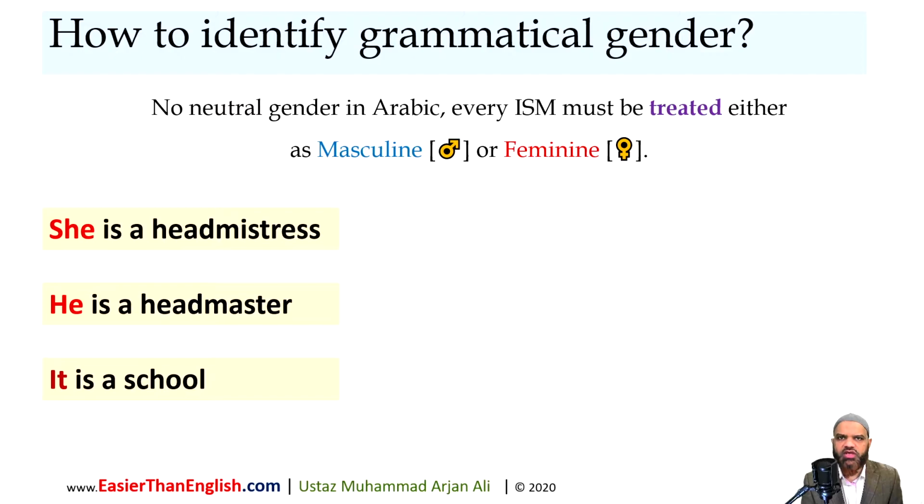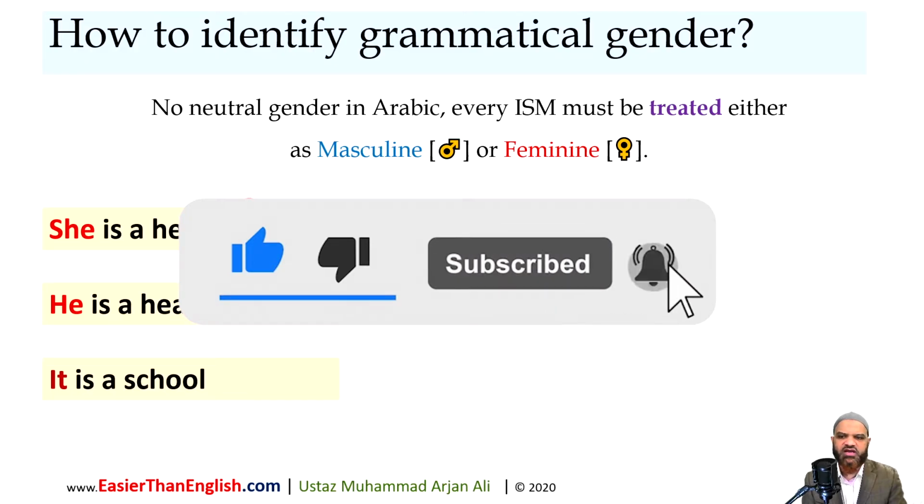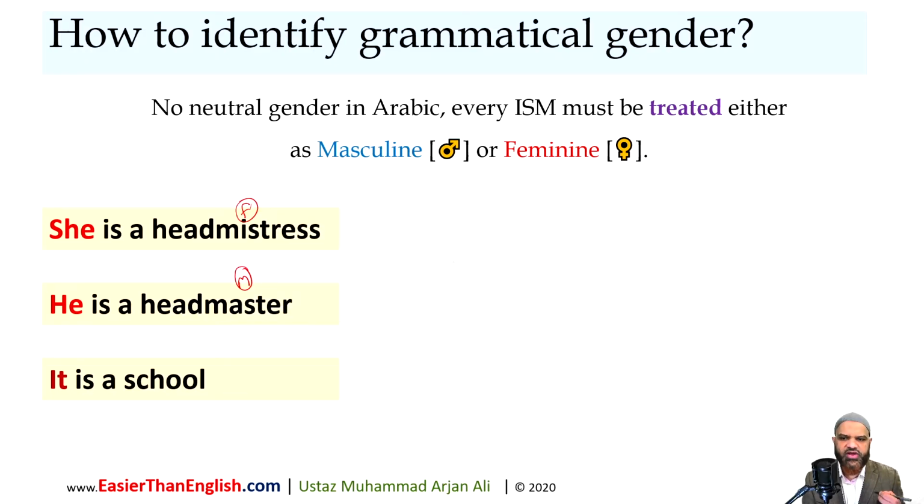In English, we use words like she, he, it. So for example, here I'm saying she is a headmistress. So headmistress is going to be treated here as feminine. Now, I'm saying he is a headmaster. We're saying that headmaster is masculine. Now, this is easy because they're both natural genders. Headmistress refers to a real female. Headmaster refers to a real male person.